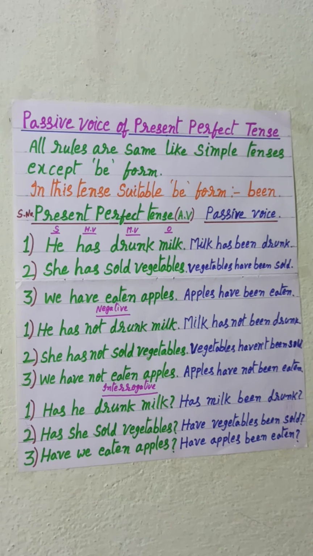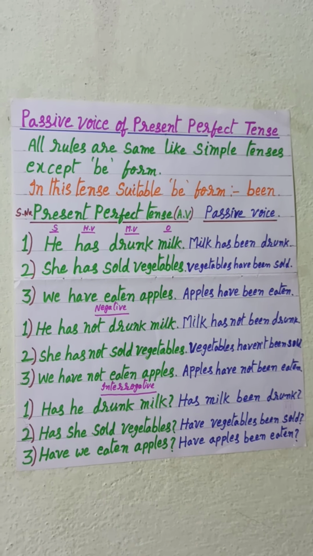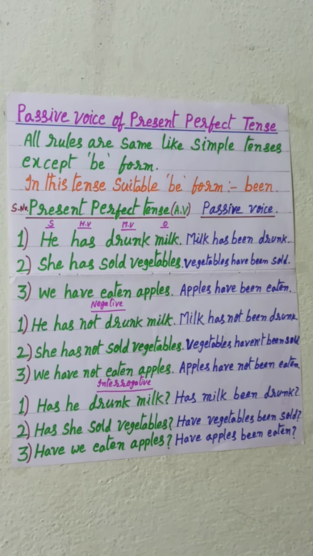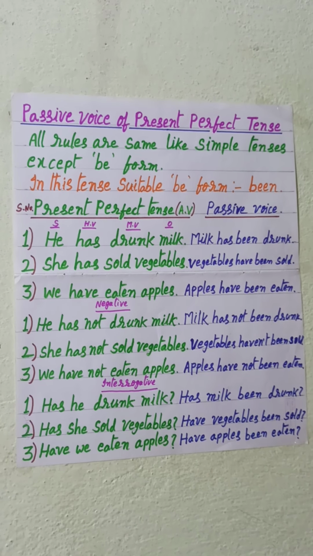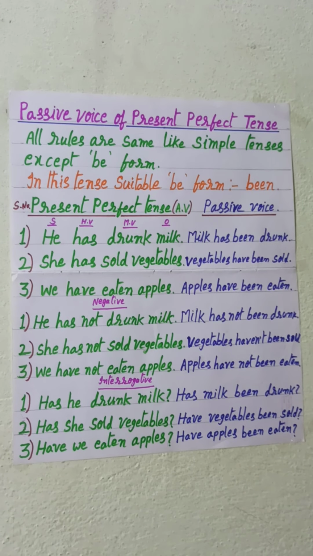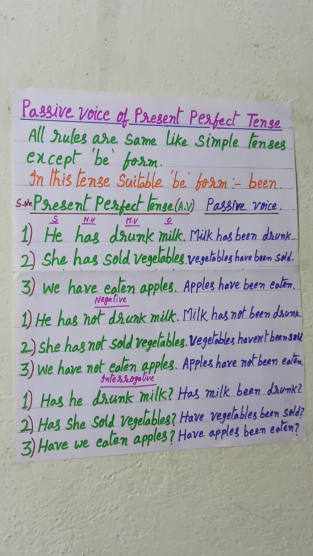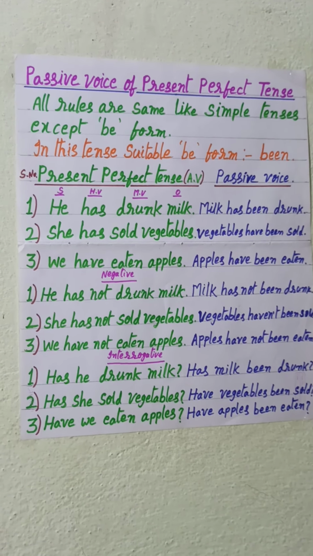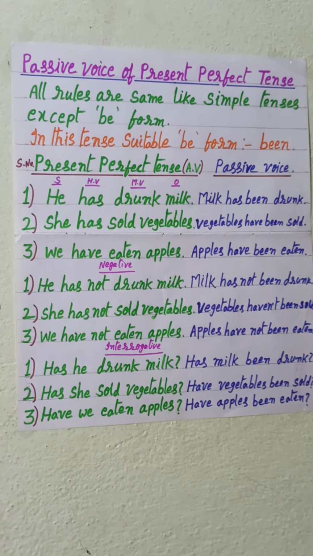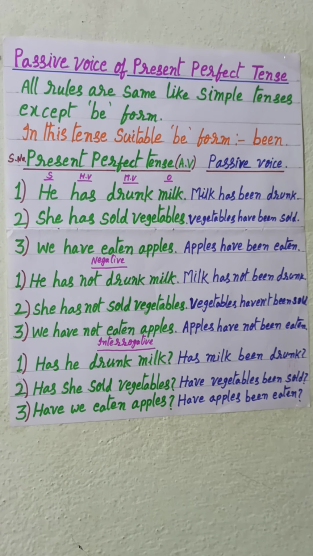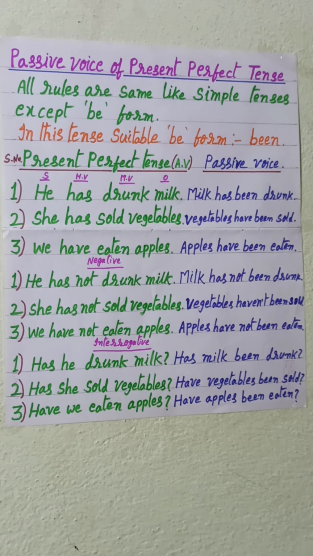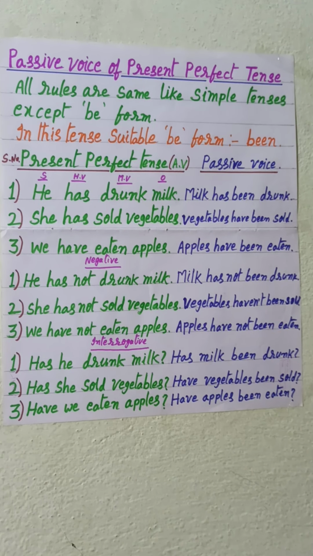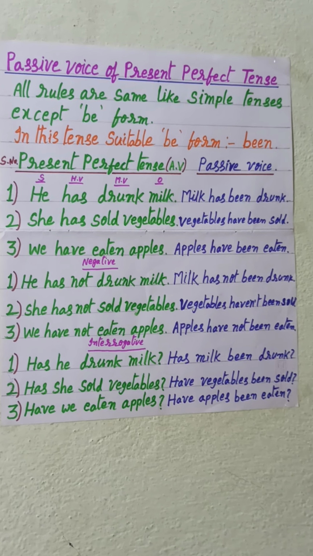If we want to change a negative sentence, we write not after the helping verb in the active voice and passive voice. For example, he has not drunk milk. Milk has not been drunk in the passive voice.